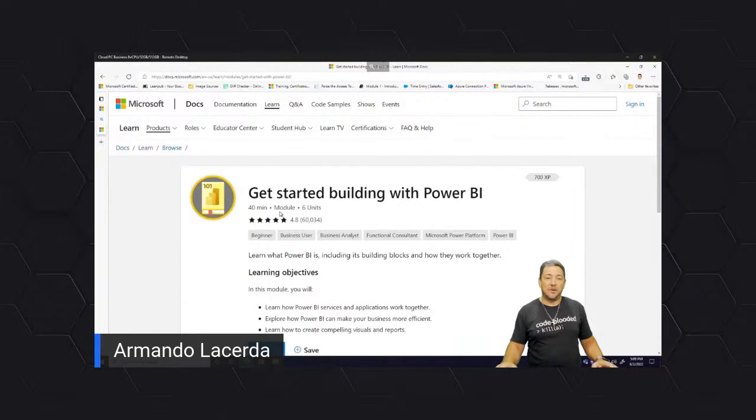Yesterday, I presented on another subject. There was no sandbox for that one, so I had to use my own laptop, actually a virtual machine that we'll be using today again. But for a lot of these learning paths, Microsoft will offer you a sandbox for free so you can have hands-on practice on whatever technology it is. So there you go. That's how you get to this content. That's how you connect to it.